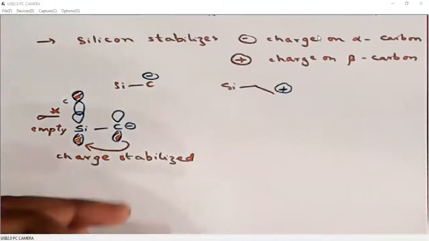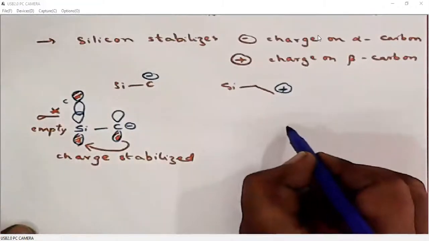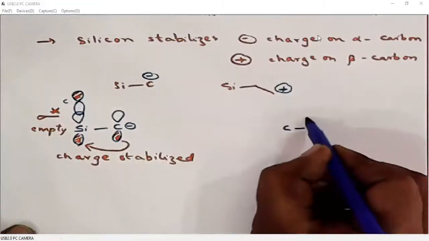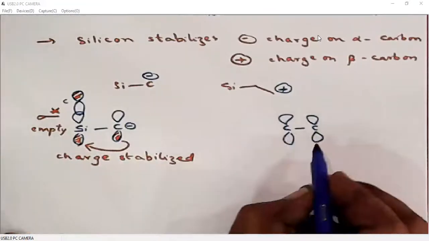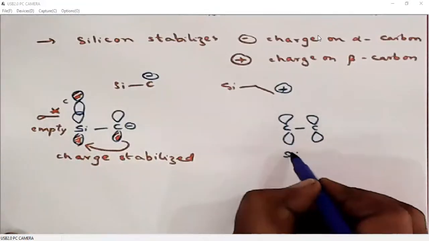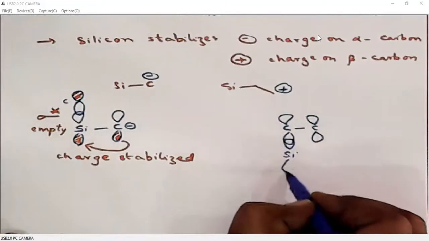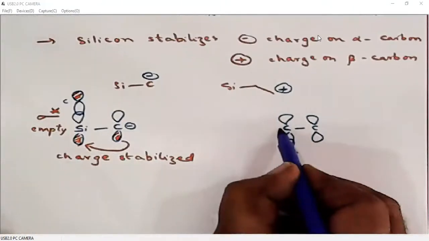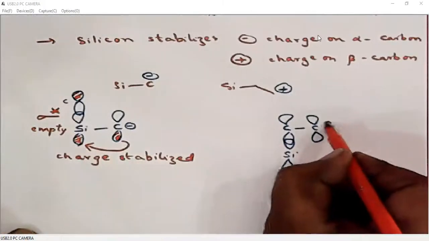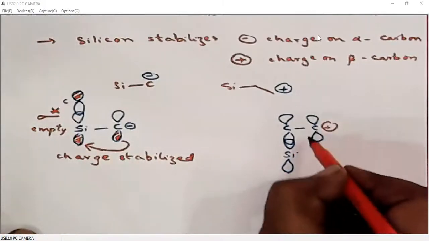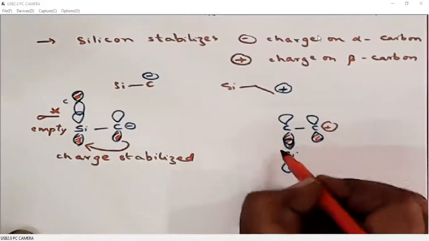Similarly, when we have positive charge on beta carbon, so this is alpha carbon, this is beta carbon, we have positive charge on beta carbon, then what will happen?